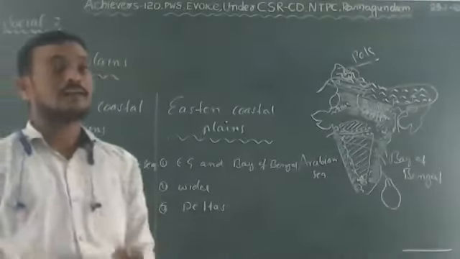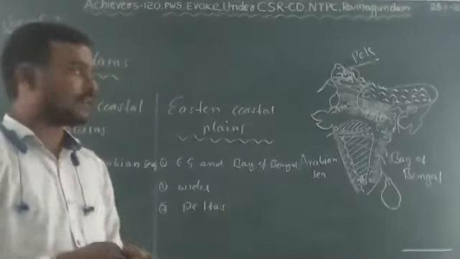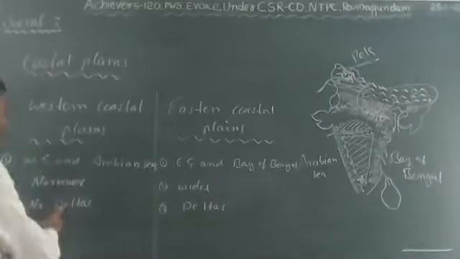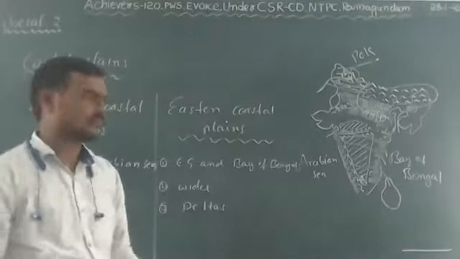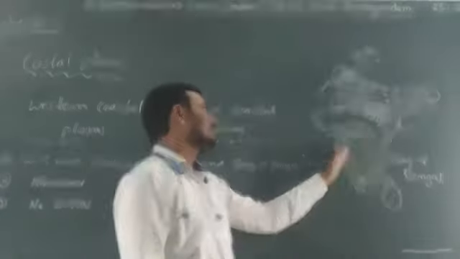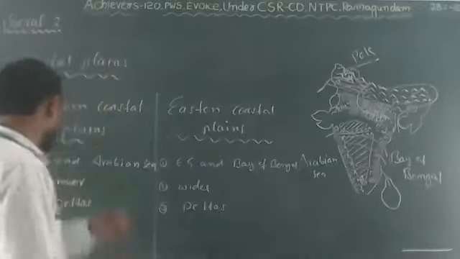You know the deltas are a great support for cultivation with fine soil, isn't it? So no deltas in the Western Coastal Plains, but deltas in the Eastern Coastal Plains. Why are there no deltas? Because the Western Coastal Plains are very narrow. This is the reason.